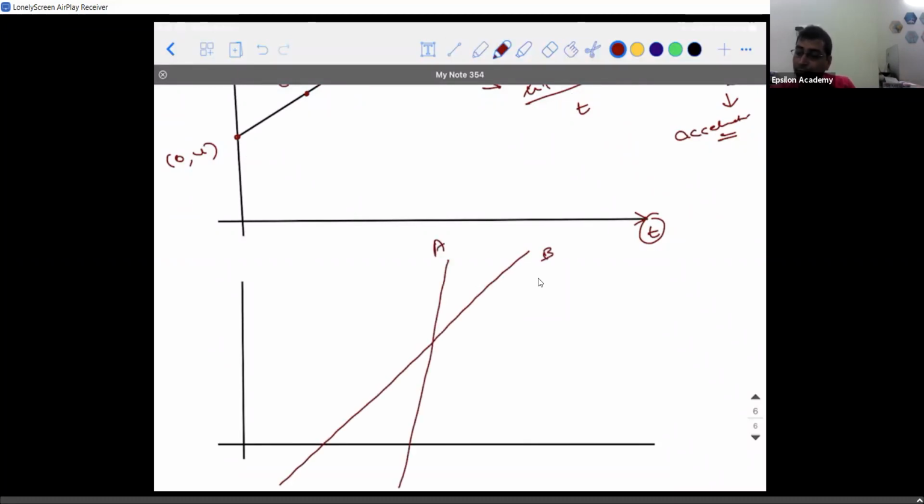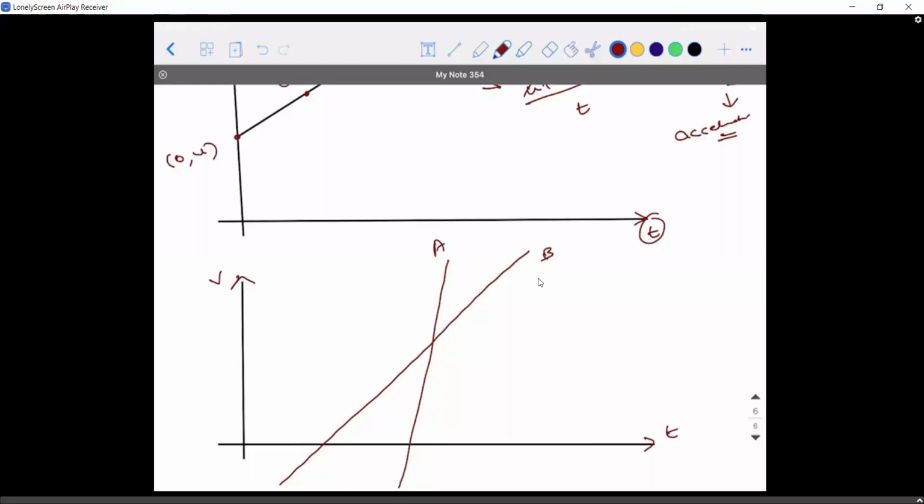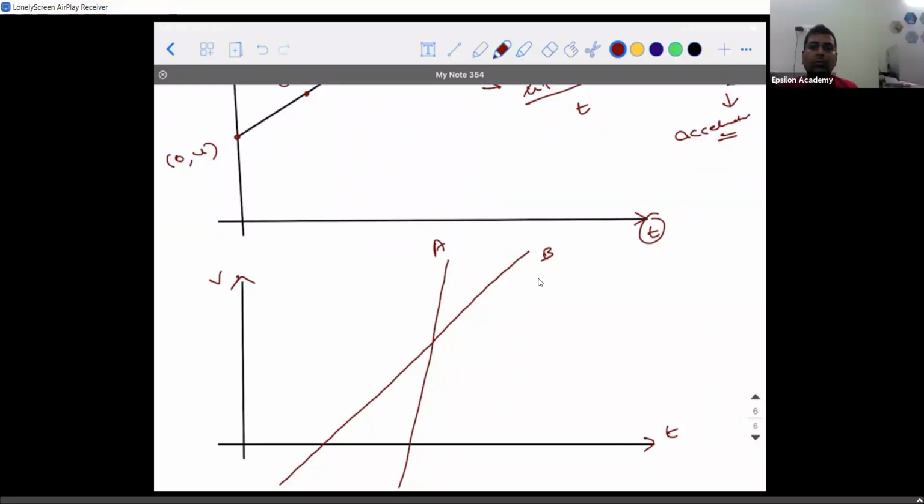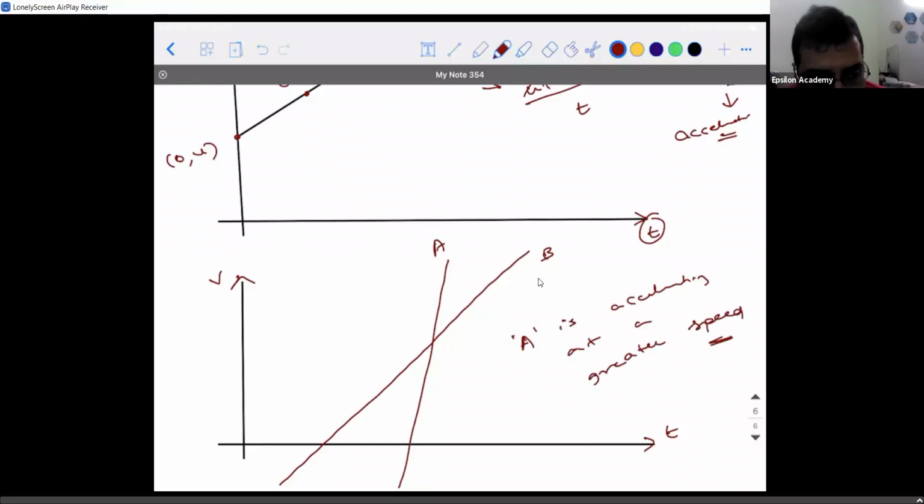Let's say this is A, this is B, on a velocity time graph. Which object is accelerating at a greater rate? A, sir. Obviously, because it has more angle. So A is accelerating at a greater rate. So this is how you apply the concept of slope in physics. Am I clear with this?